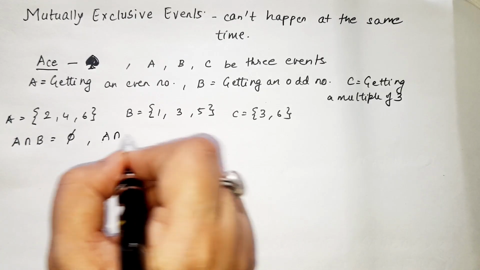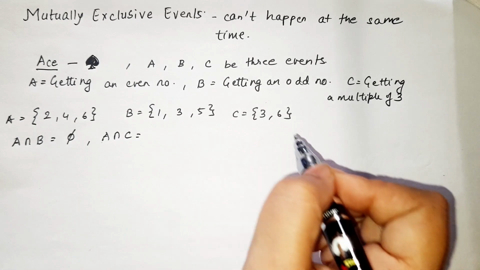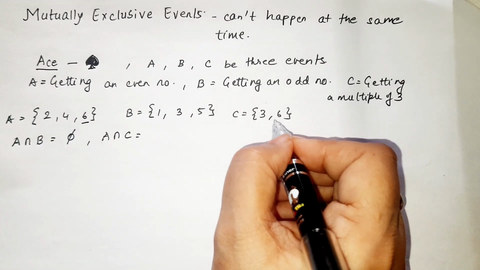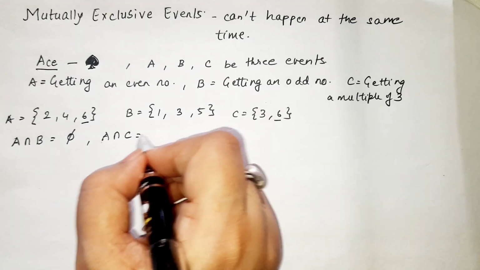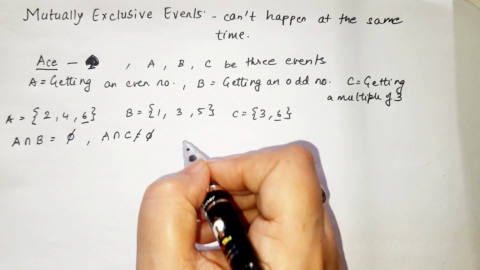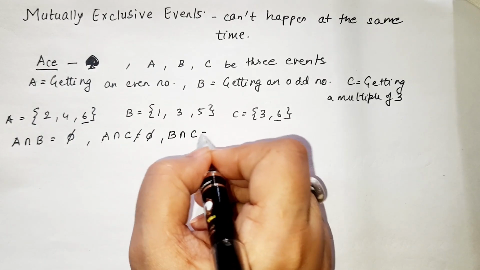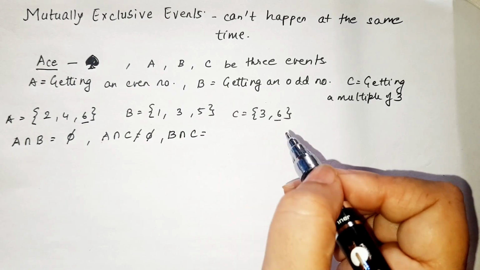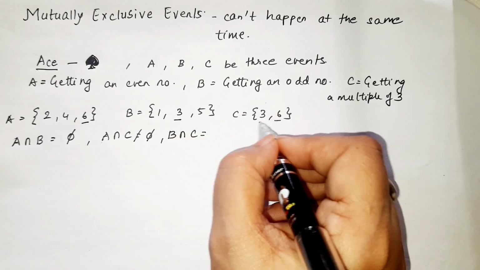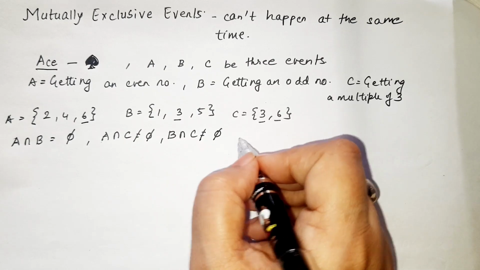Let us see what is A intersection C. A intersection C has 6 as a common element. So it is not empty. Let us see B intersection C. B intersection C also has the element 3 common, so it is also not empty.